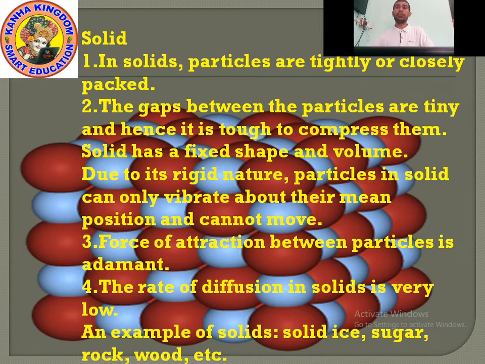In solid, particles are tightly packed. Point number one, in solid, particles are tightly packed. It means the particles of solid are very near to each other. There is a very small gap between the particles. Point number two, the gaps between the particles are tiny and hence it is hard to compress them. Solids have fixed shape and volume.